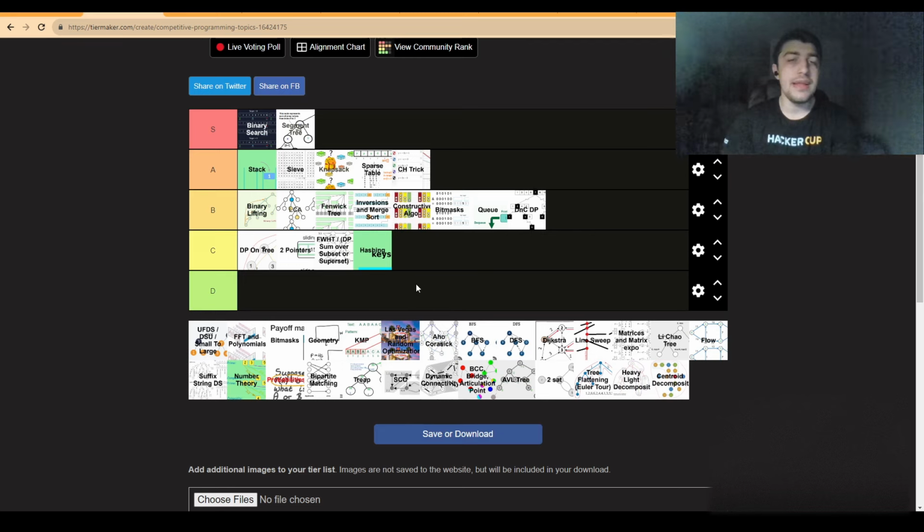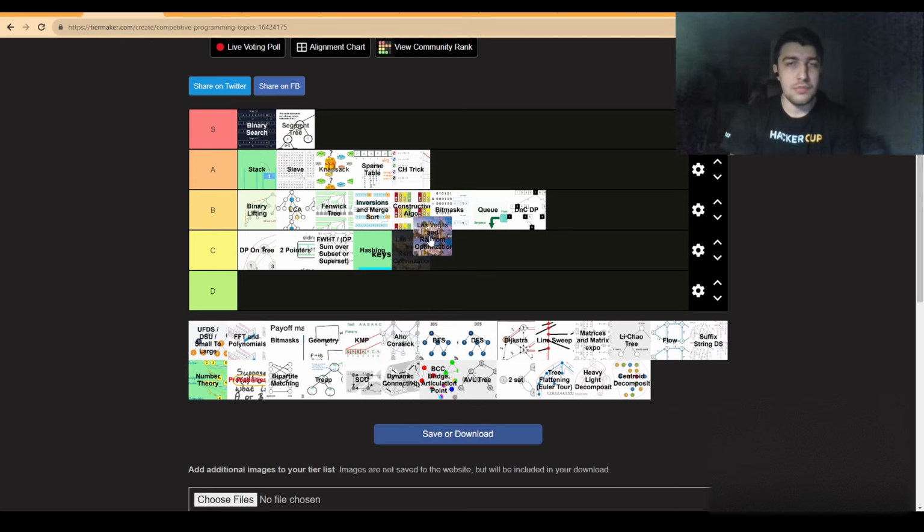Again, probabilities, random, and random algorithms, they're, I think, interesting. Even though they don't show up in a lot of problems, and of course, as the name goes, they feel random. I can see the beauty behind randomization problems. I wish there were more of these problems. They used to be a while ago in Codeforces, but again, not something that's really part of the broader focus competitive programming has. So B tier for me, maybe around here.